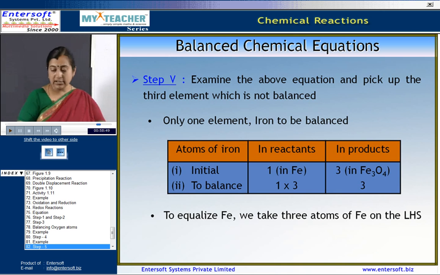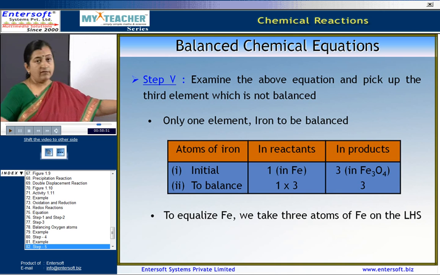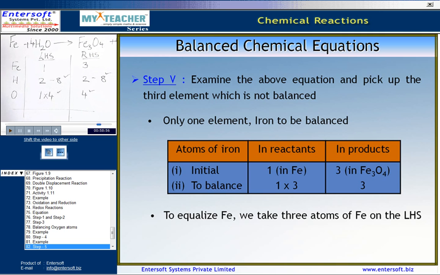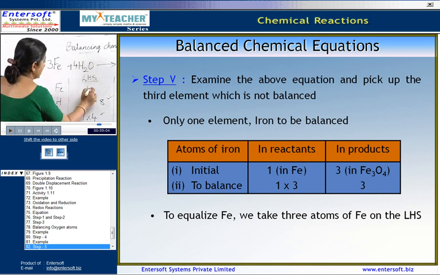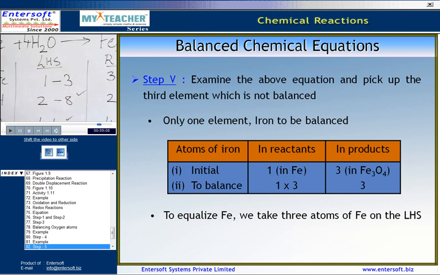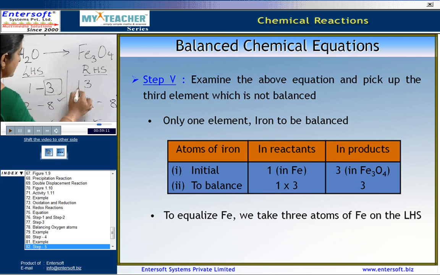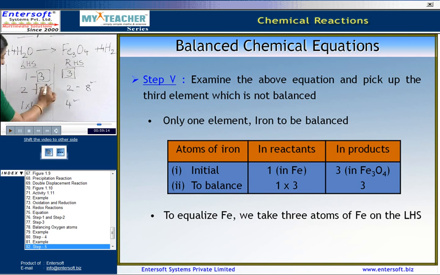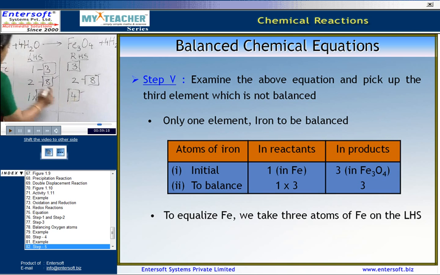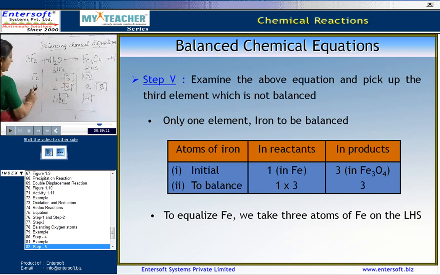again when we examine, we see that we yet have to balance the number of atoms in the iron. To equalize iron, we take 3 elements of iron on the right hand side. So, here it has become from 1, it has become 3 now. So, now you can see that there is a balance on both the left hand side and the right hand side. So, all the atoms, iron has 3, 3, hydrogen 8 and 8, oxygen 4 and 4.